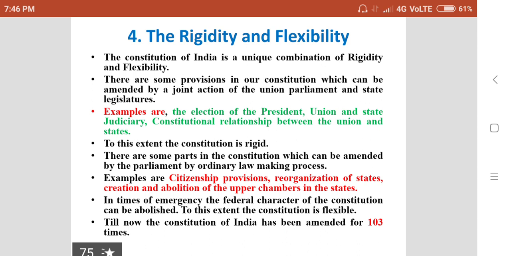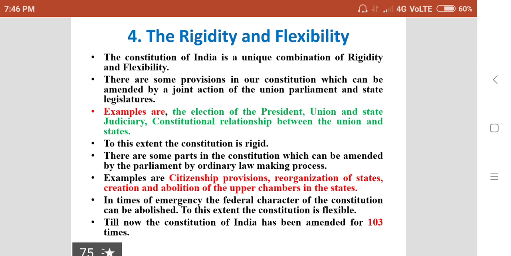Rigid means the amendment procedure to make corrections or any changes to these above provisions is very difficult. So, which constitution is difficult to amend is called as the rigid constitution. So, in these above matters, our constitution is a rigid one.